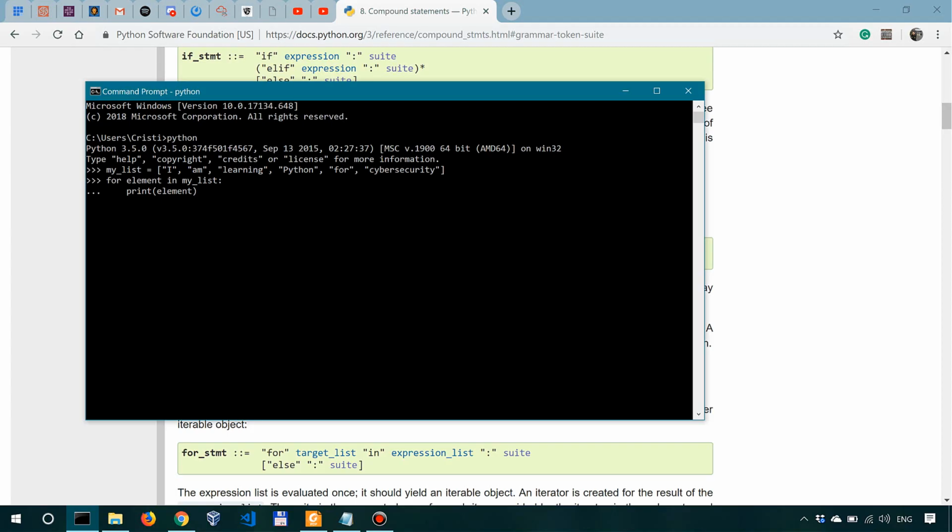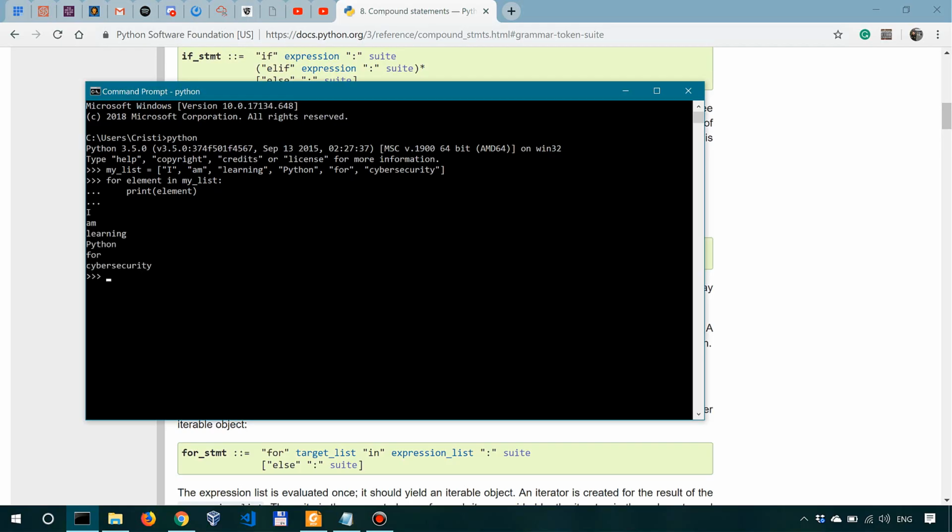So see why Python is such a good language to start with when you're learning programming. It's actually so very explicit, clean, and straightforward. Here I'm simply saying that for each element in my list, and this element word could be whatever word you want. I could call it item, word, or whatever you want to call it. It doesn't matter, as long as you don't use one of the reserved words in Python, like dict, class, def, and so on and so forth.